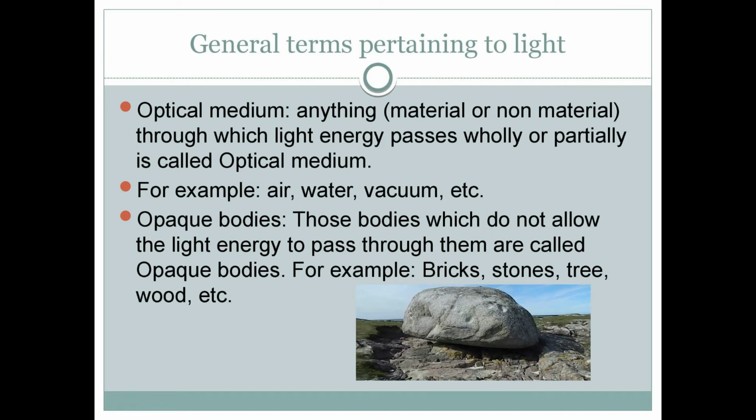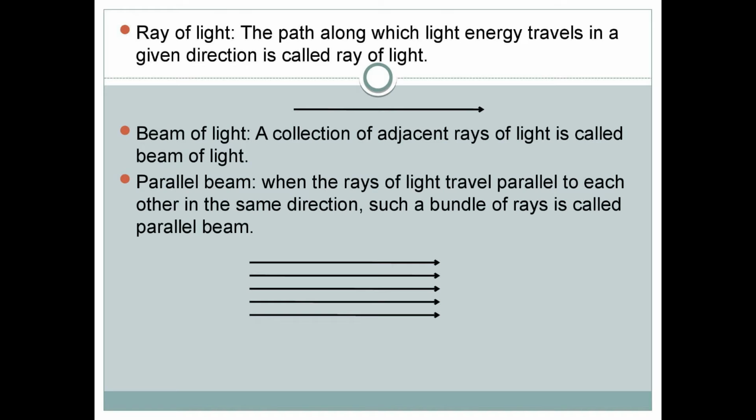Next is opaque body. Those bodies which do not allow light energy to pass through them are called opaque bodies. Examples: bricks, stone, tree, wood, etc. Through stone and bricks, light cannot pass, so they are called opaque bodies. Opaque body means light does not pass through the body.